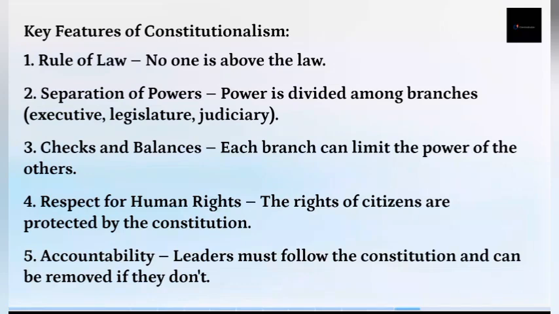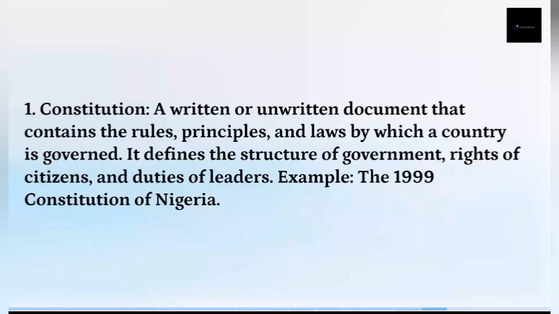Now, when you talk about the difference between constitution and constitutionalism: a constitution is a written or unwritten document that contains the rules, principles, and laws by which a country is governed.